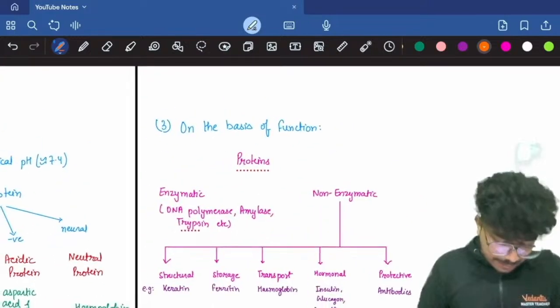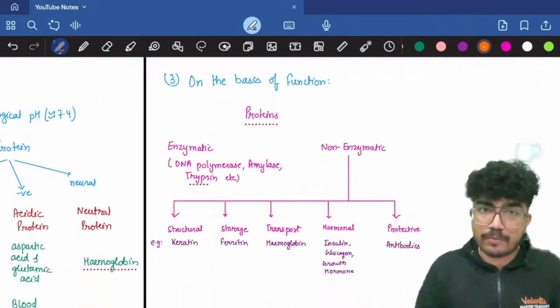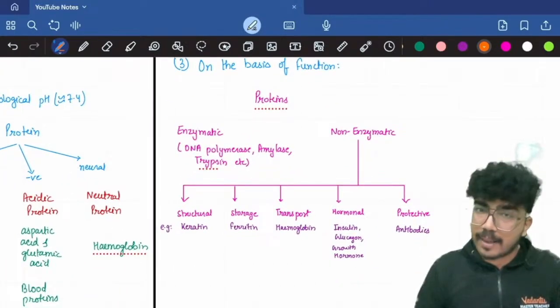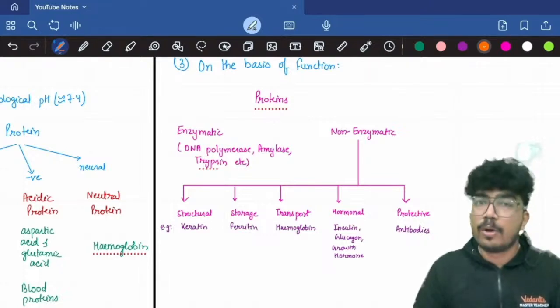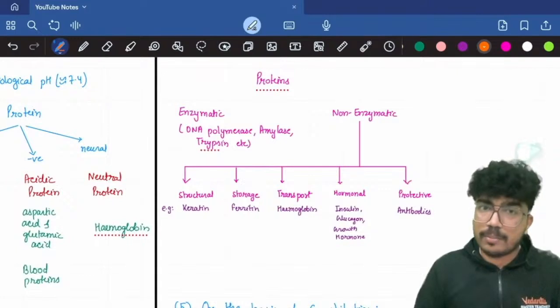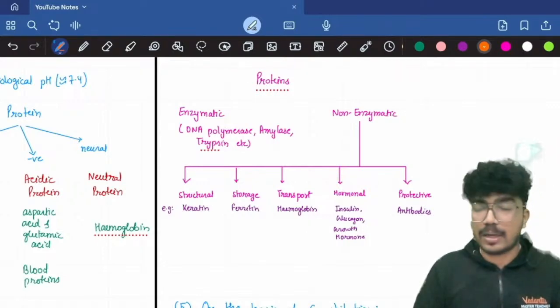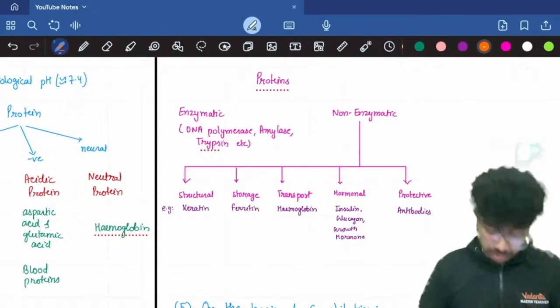Then we have the next category, that is on the basis of the function. So proteins can be enzymatic or non-enzymatic. Enzymatic ones, examples include DNA polymerase, amylase, trypsin, etc. Non-enzymatic ones: structural, keratin; storage, ferritin; transport, hemoglobin; hormonal, insulin, glucagon, growth hormone; protective, so antibodies, complement proteins, fibrinogen, etc.